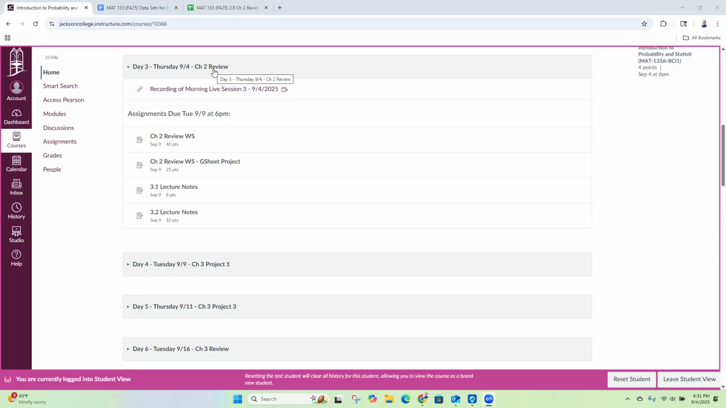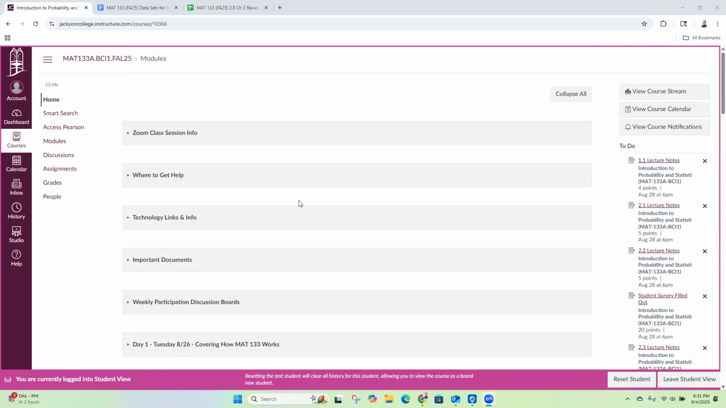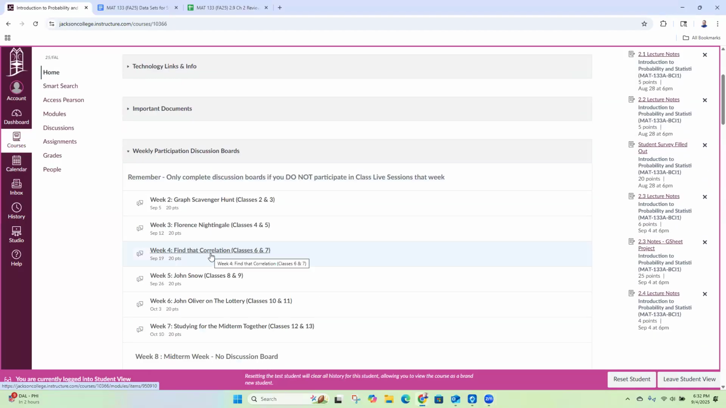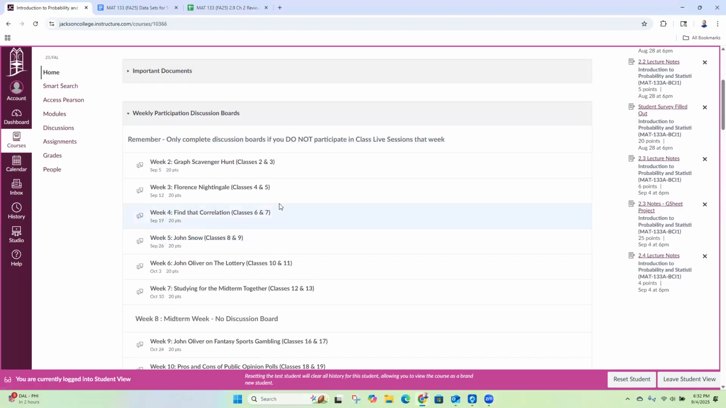Before we do that, the weekly discussion boards have been posted. If you are in the Zoom class, then you're good. You don't need to do any of these. If you come to one Zoom class each week, at least, or if you come to both, then you don't need to fill these out. You get your participation points just for coming to the Zoom.